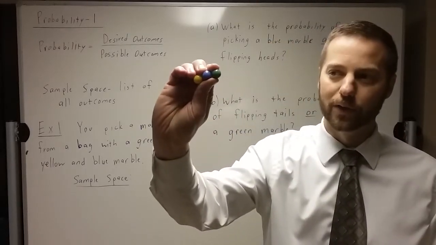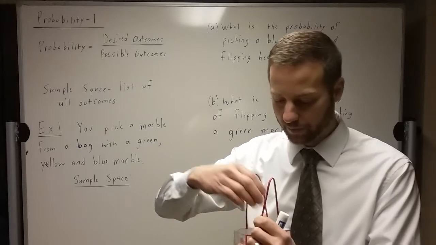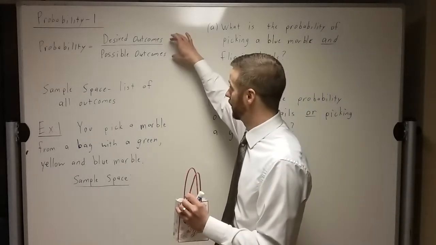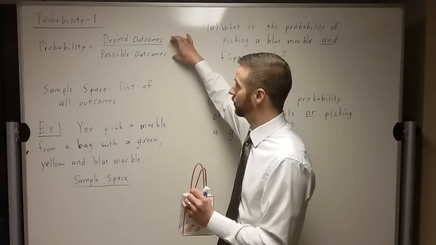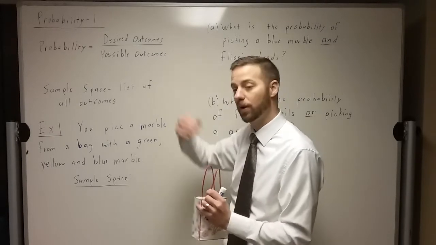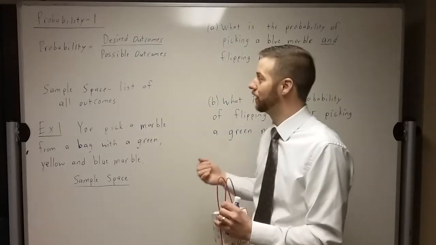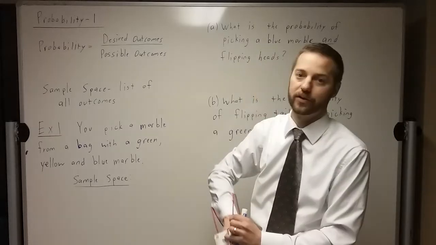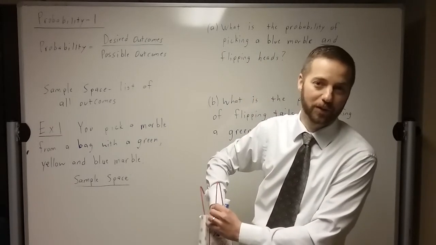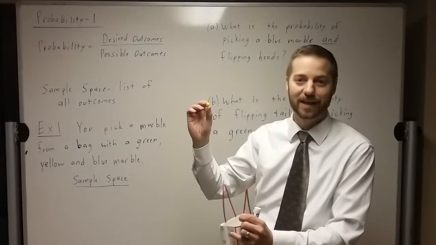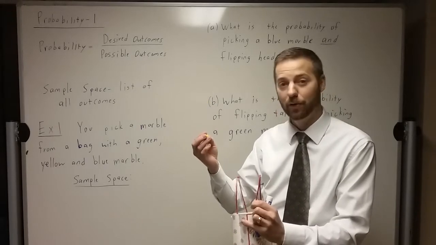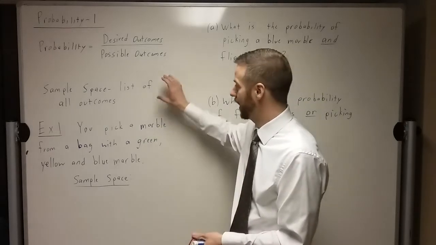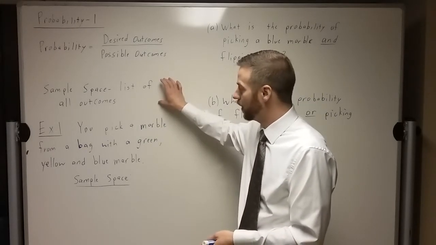All right, what we want to do is see what's the probability of picking a certain color marble out of here. Using our theoretical model of probability, desired outcomes, let's say we want to pick a green one. So we have one green one out of the 3 marbles, and so the probability that I just reach in here and randomly pick out the green one is 1 out of 3, and I did not, which isn't a surprise. I only had a 1 in 3 chance of doing it. And so sample space is a list of all the possible outcomes.